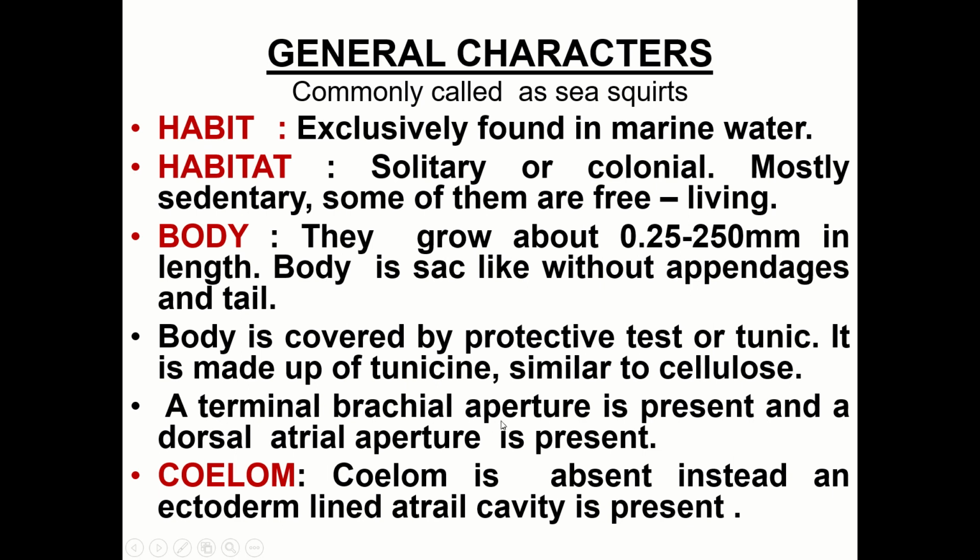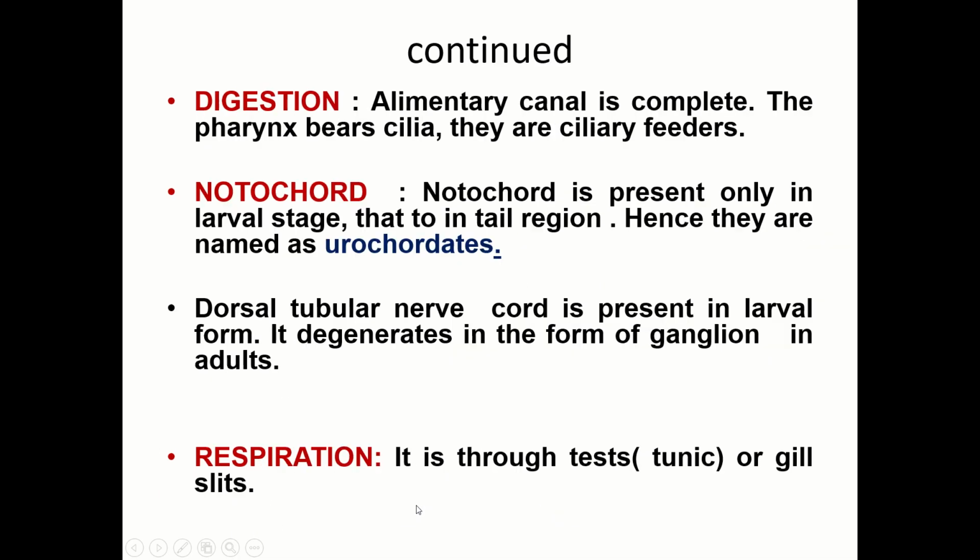A terminal branchial aperture is present and a dorsal atrial aperture is also present, so there are totally two openings, the branchial aperture and the atrial aperture. Coelom is absent, instead an ectoderm lined atrial cavity is present. Digestion: alimentary canal is complete. The pharynx bears cilia. They are ciliary feeders, once again filter feeders only. With the help of cilia, they take the food inside.